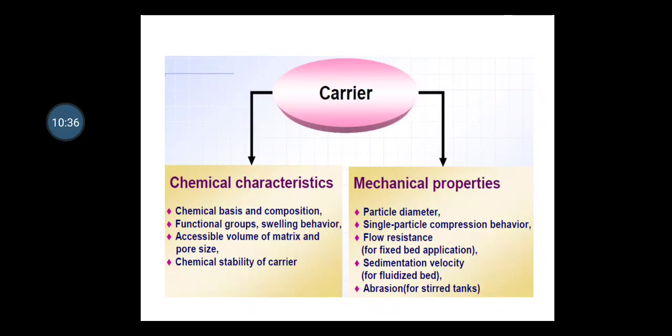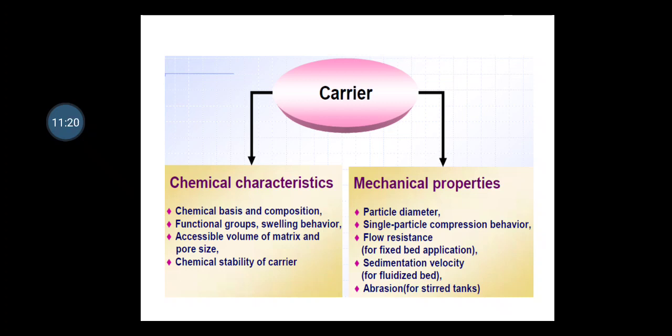Next are the properties or characteristics related with the carrier. Though we saw earlier that the combination of the enzyme and carrier properties performs well in the immobilization, when we look at the individuality, the chemical characteristics include the chemical basis and composition, then functional groups, swelling behavior, accessible volume of matrix and pore size, then chemical stability of the carrier. So these are the crucial parts related with the chemical characteristics, which are quite beneficial to the users, or I mean to say, to the manufacturer, when one selects the carrier for